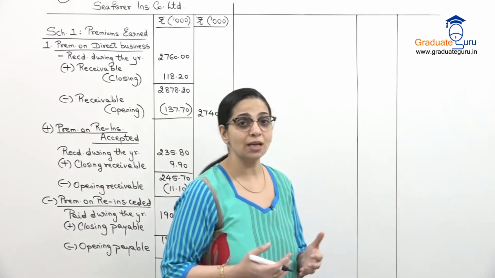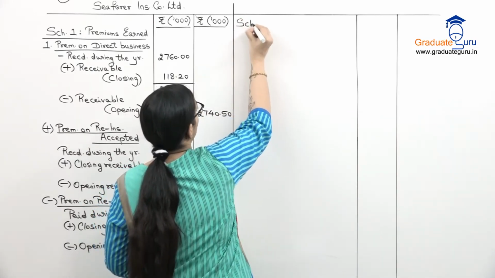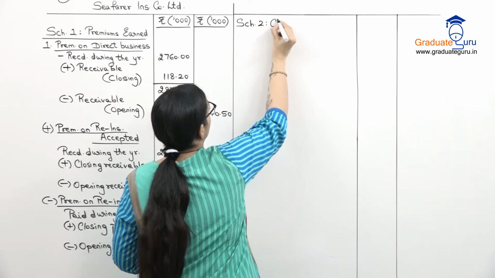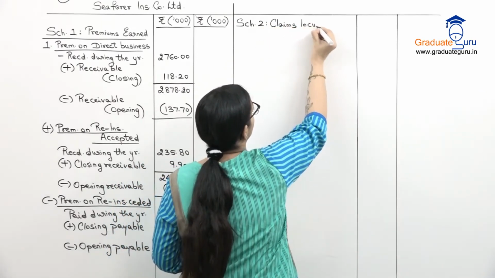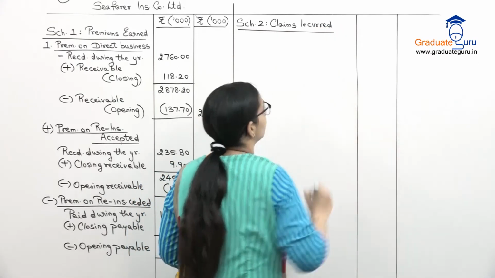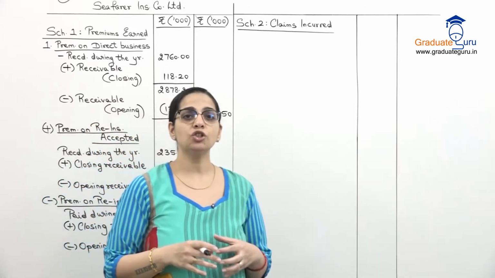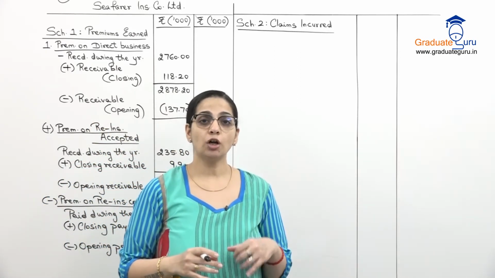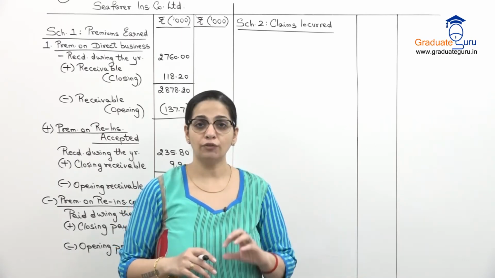Now let us do the same for claims. So let us make our schedule 2, claims incurred. Again in claims incurred we have to give adjustments for reinsurance accepted, reinsurance ceded, etc. But here the format is slightly different.